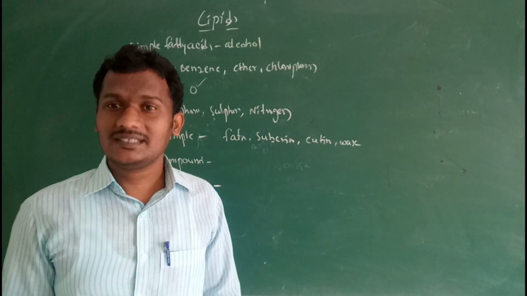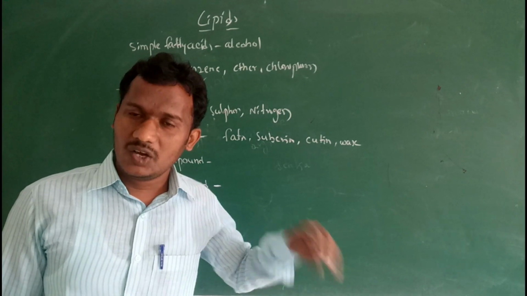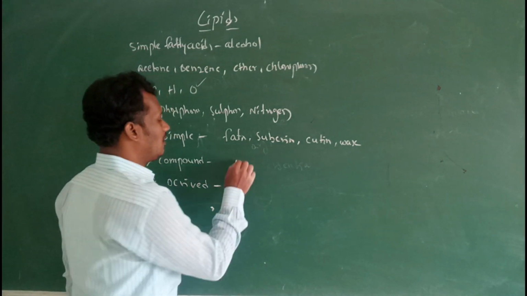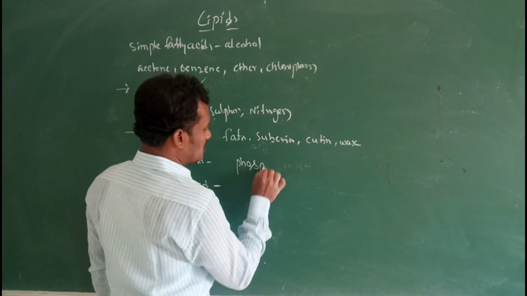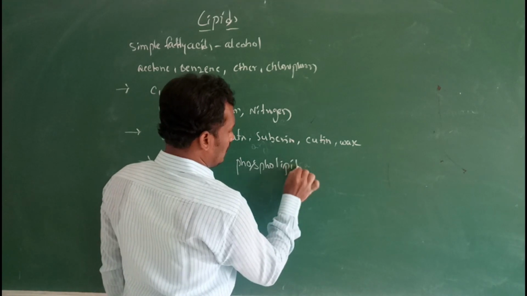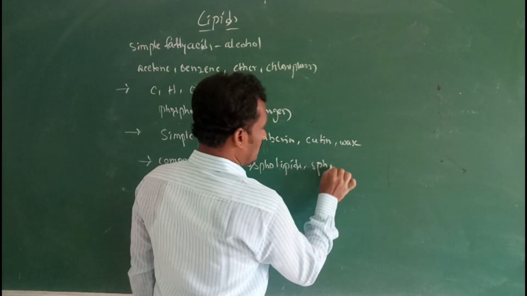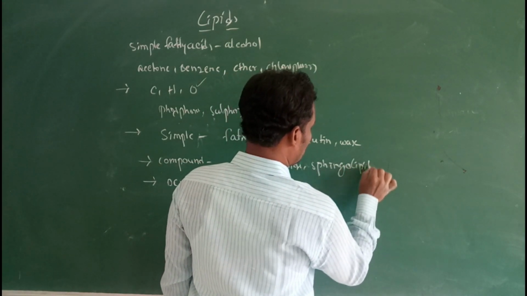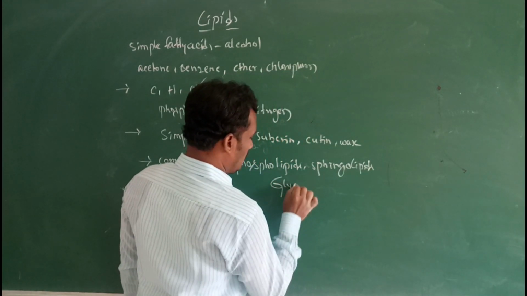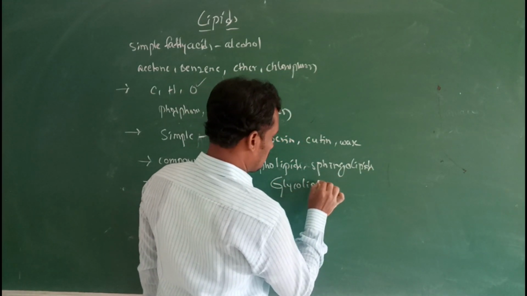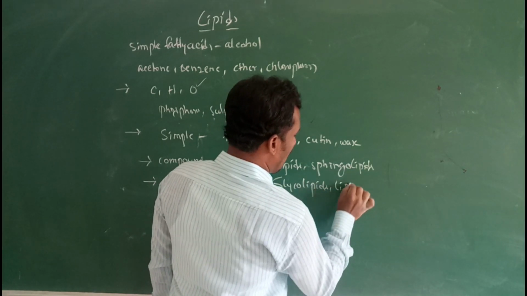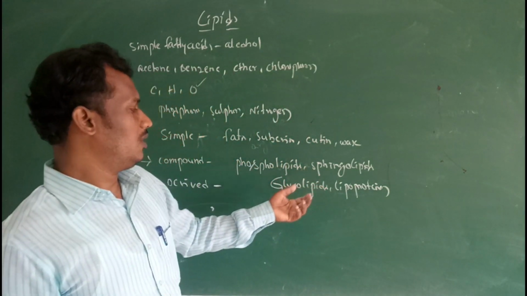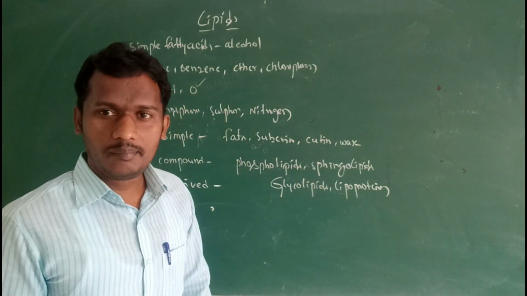Examples are phospholipids, sphingolipids, glycolipids and lipoproteins.